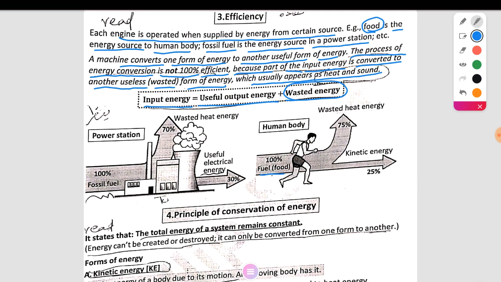100% food for the human body: 75% is wasted as heat energy, and the kinetic energy is 25%. This is the useful energy, 25%, while the other part is wasted energy in the form of heat.